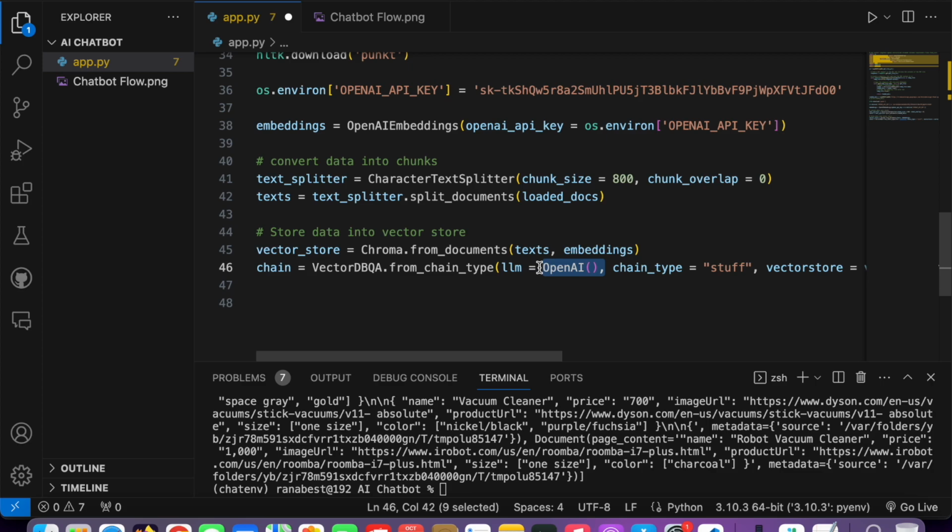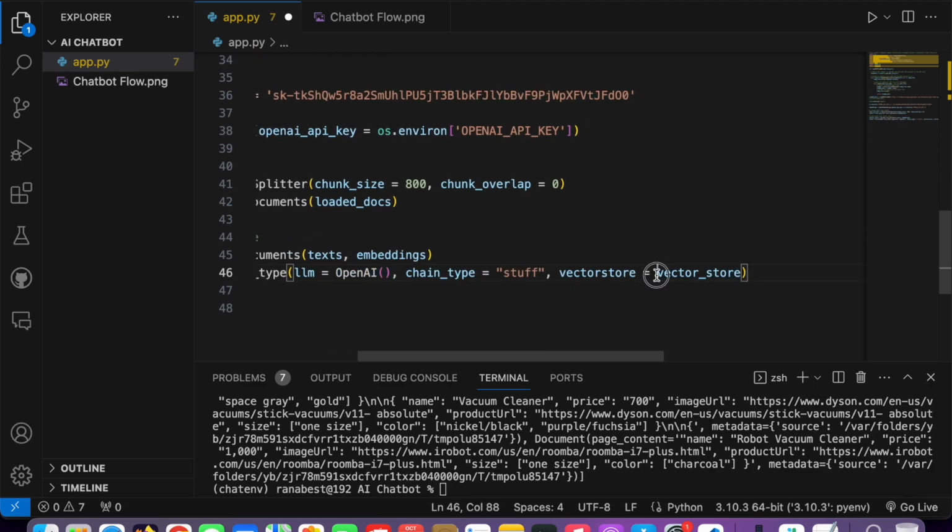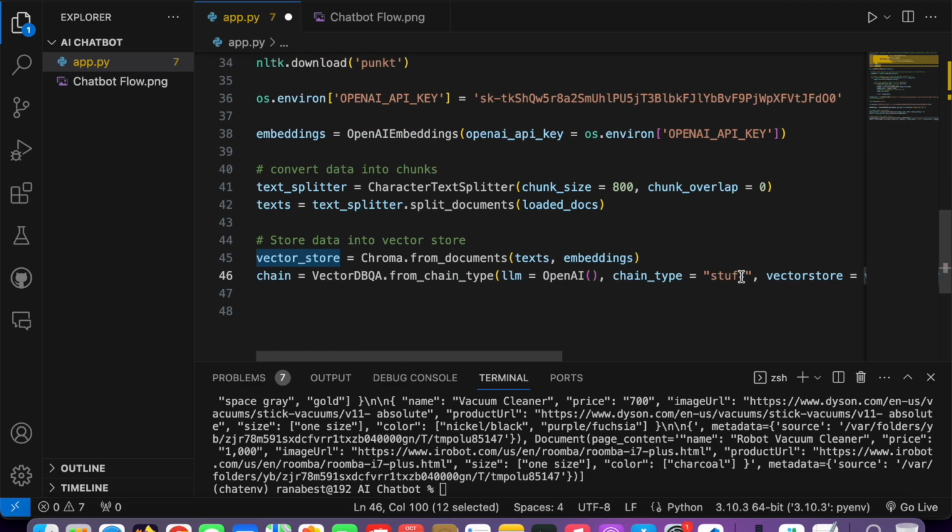So whenever I ask any question, it follows the chain. It knows that this is the LLM, and that I need to search for the chunk in this vector store and then send that chunk to the OpenAI servers for getting the response back. So this is the whole scenario, right? I hope you are understanding up to this point. I think we are done now, and it's just the last step, which is to run this chain.